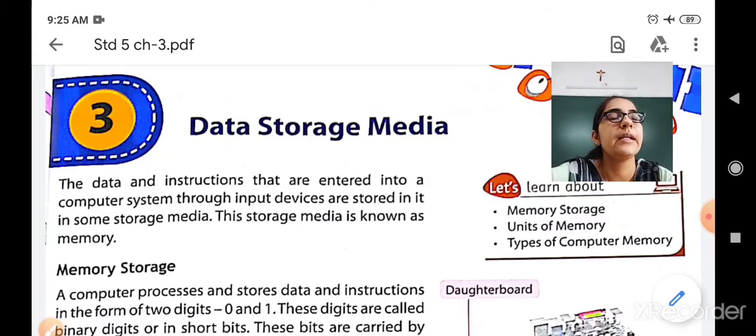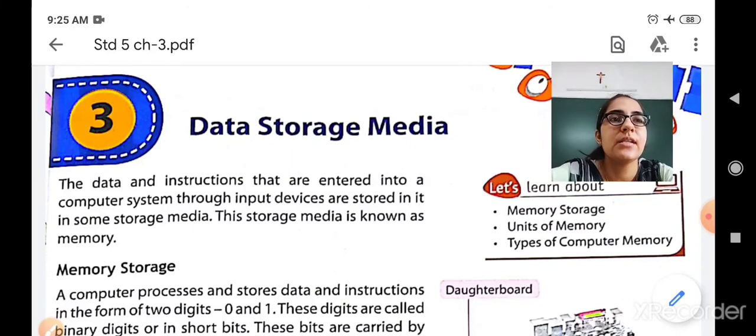For example, if a user is telling a computer to do something, then all the instructions that are entered into the computer system by input devices, like a user may enter something using a keyboard or may find something using a mouse, that input is also stored somewhere, in a storage media. So the brain of the computer, where all the instructions and commands given by the user are stored, is called the data storage media. Okay, so let us start our chapter.